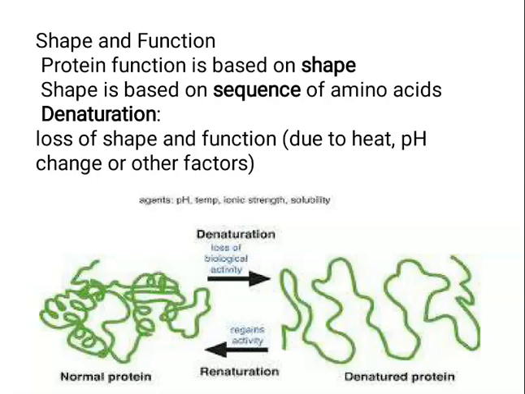Next is, what is denaturation of protein? Now a protein has got a specific biological activity. And when a protein has that activity, it is called a native protein. But when the native protein is subjected to some physical changes like change in the temperature, change in the pH or some other factors, then it leads to denaturation. Denaturation is due to breaking of hydrogen bond, as a result of which globules unfold and helix gets uncoiled, and protein loses its biological activity.